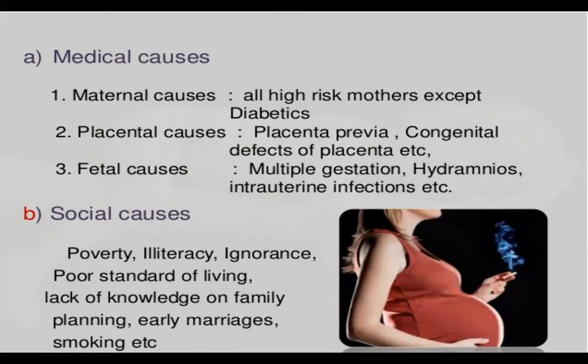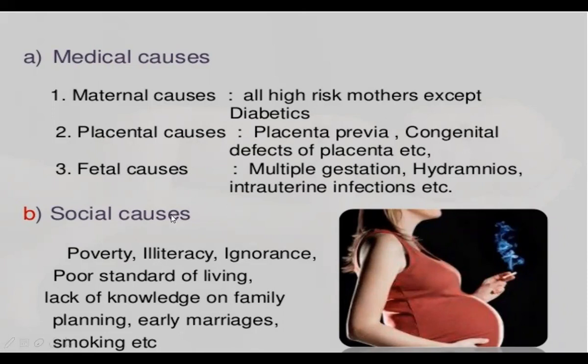Sometimes there may be a medical cause, that is the fetal cause. What are the fetal causes which can be responsible for this? There may be multiple gestation, that is twins or more than that, or hydramnios or polyhydramnios, where the amniotic fluid is more than 2000 ml or 2 liters. Hydramnios and polyhydramnios is simple. Or if there is some infection during the pregnancy, that is intrauterine infection. Here the mother is smoking, that is what is shown.